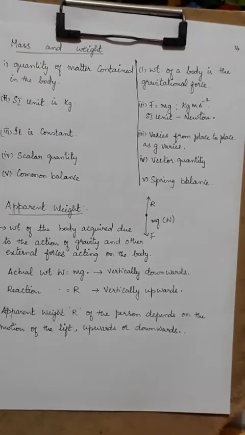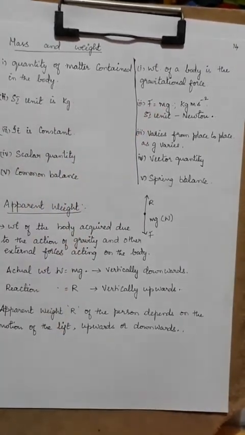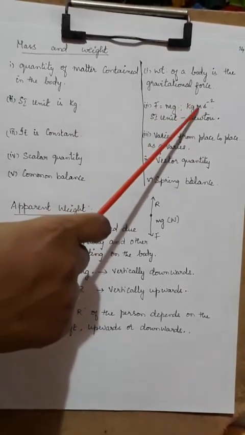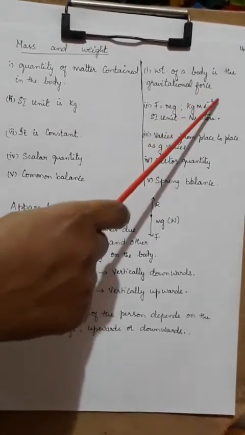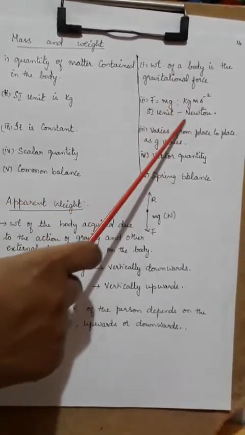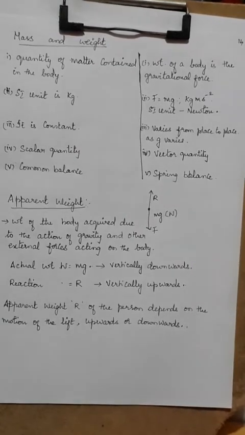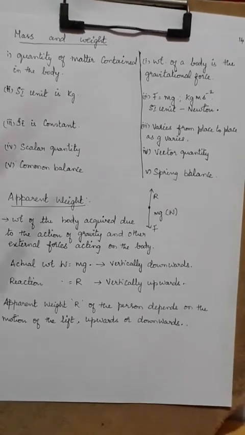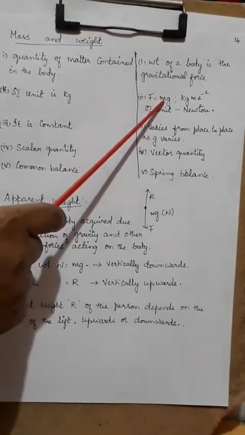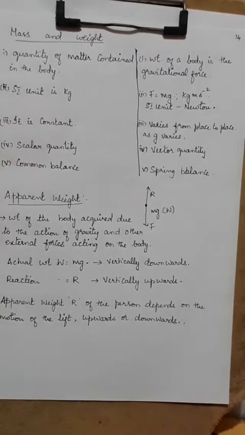You have studied F is equal to m into g, right? So its unit turns into kilogram meter per second square. All these terms together are called 1 Newton. So the SI unit of weight is Newton, but for mass alone, I am going to consider only the mass, so its SI unit is kilogram.